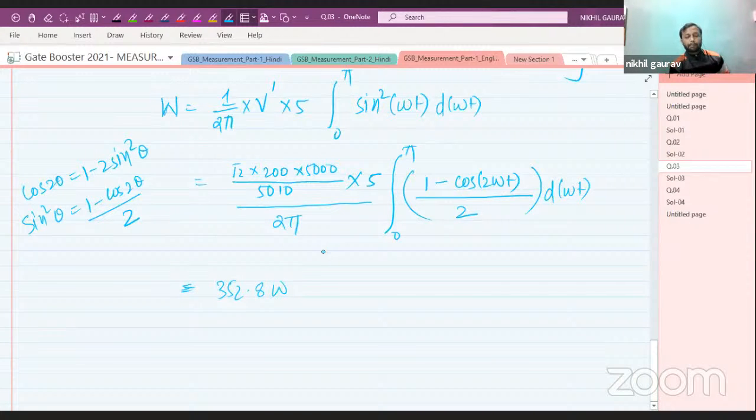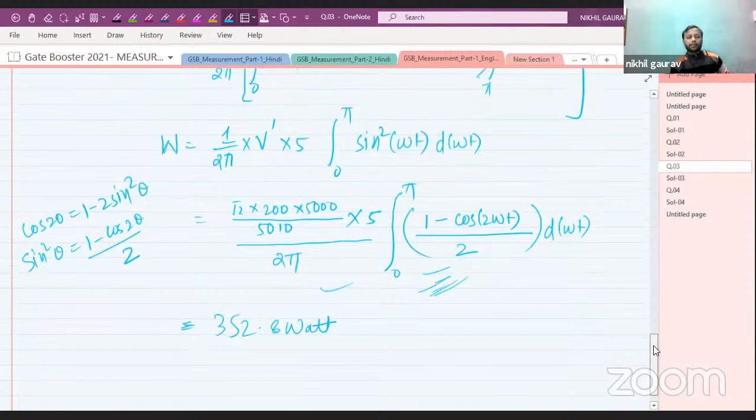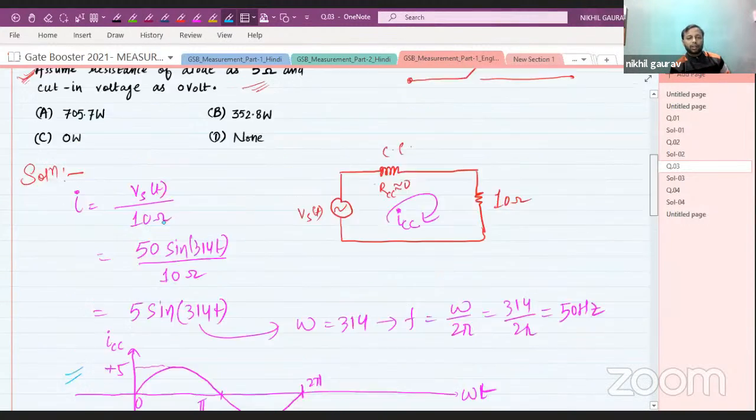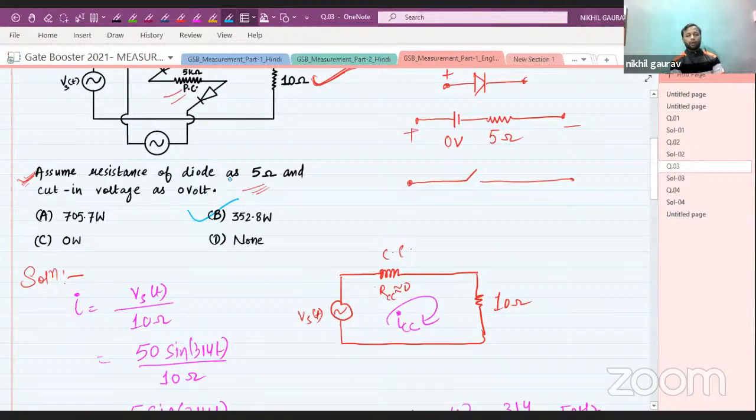So guys, please find the integration for this. I am pretty sure that you will integrate this expression and get the value as 352.8. The rest is for you, please do the integration. So this value is nothing but 352.8 watt. The correct option for this question is option B only.